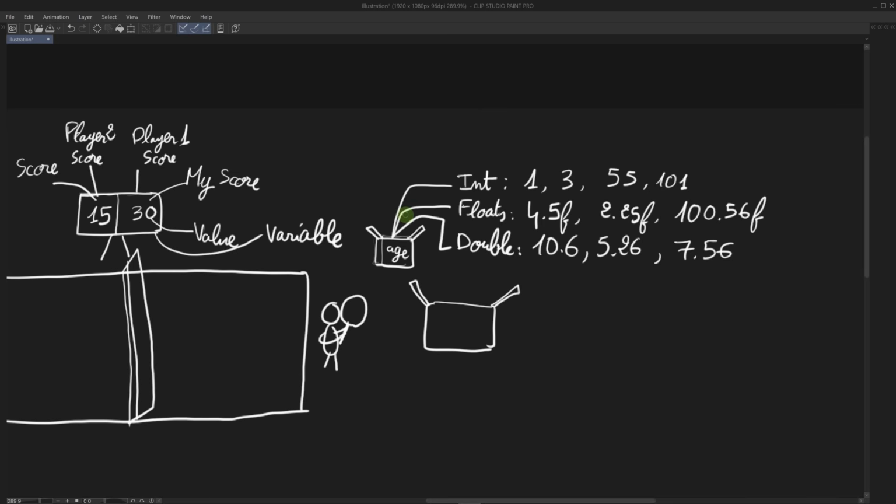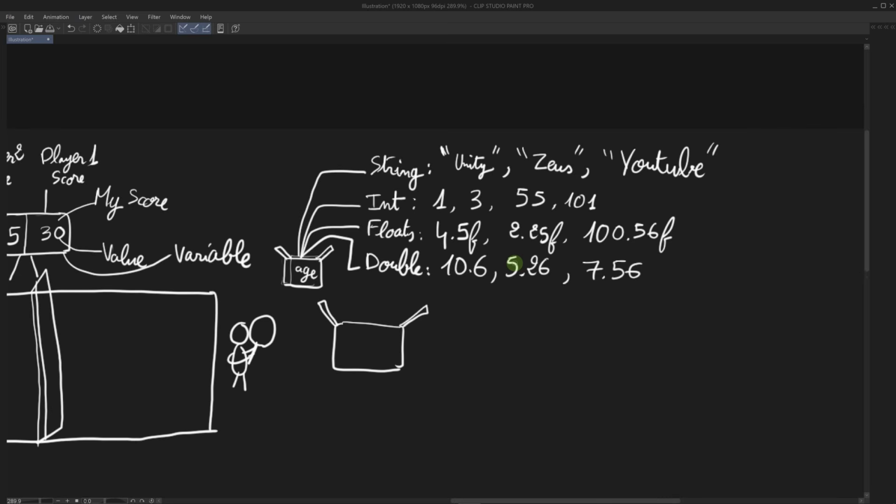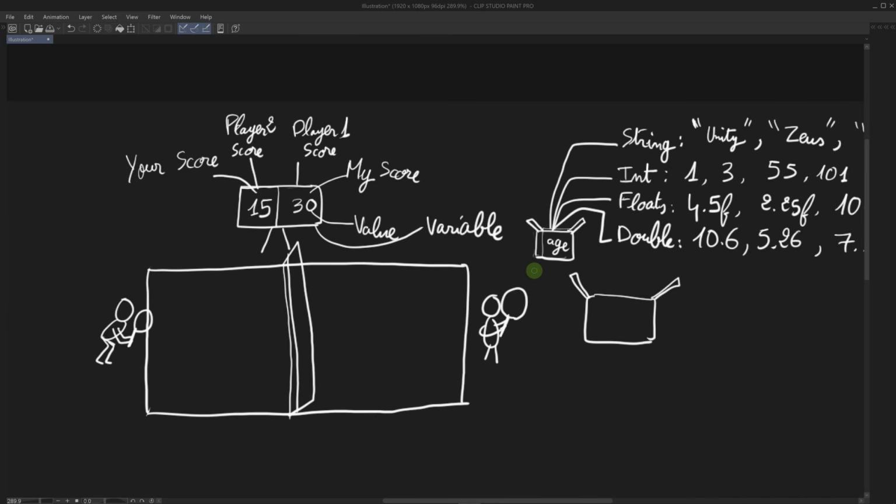We can also have text. In C# we call it string because it's a string of characters. To write a string value, we have to enclose it between double quotes. We can have values like "Unity", "Zeus", "YouTube", and any string of characters you can think of.